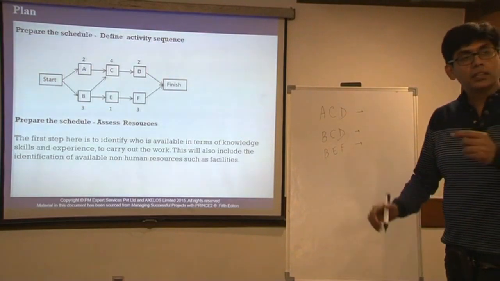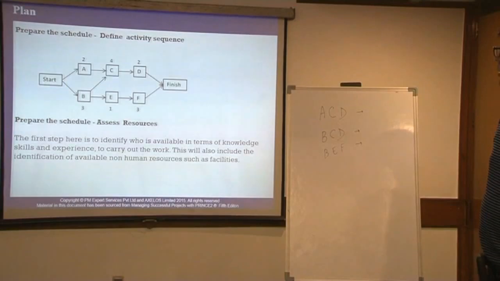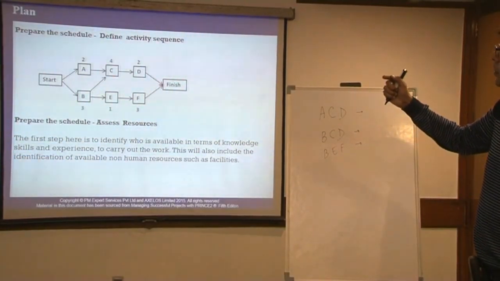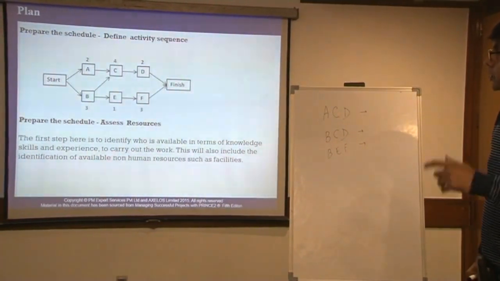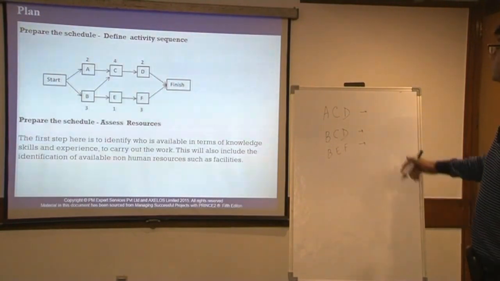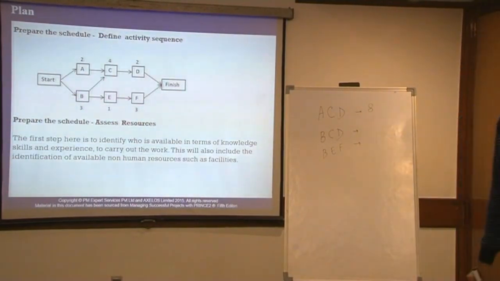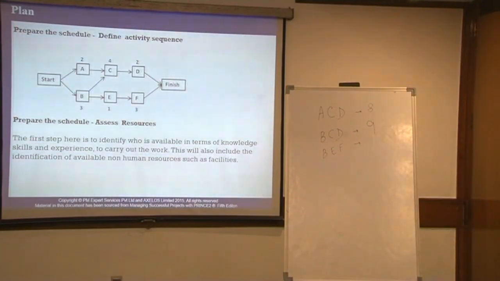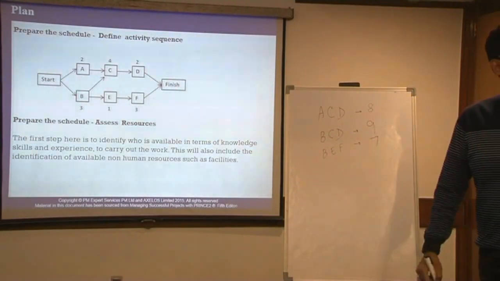Now the numbers written on the activities are the durations in days. The duration of activity A is 8, C is 4, D is 2, B is 3, E is 1 and F is 3. Based on this, what is the length of path ACD? 8 days. What is the length of path BCD? 9 days. What is the length of path BEF? 7 days.